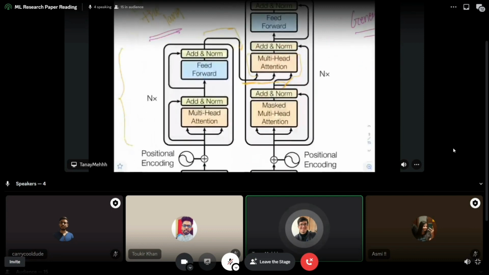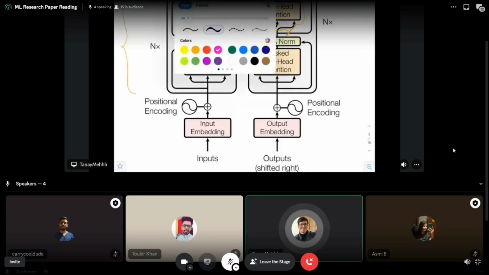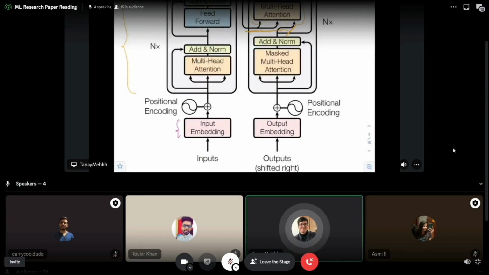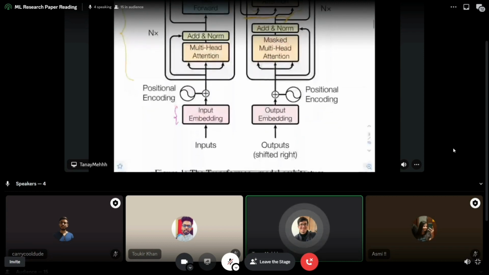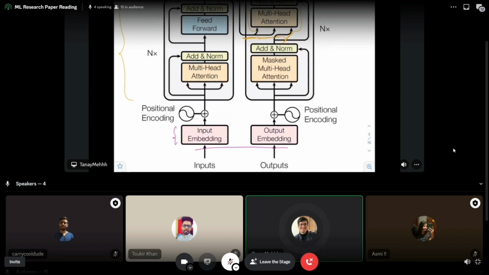Now I will go in depth into what each and every module is doing. Let's start from the beginning. I think I covered the input embeddings, right? We convert the input string data to a numerical representation. We tokenize it or whatever we do. So this will get the input embedding, which is the same in both of them, the embedding part. And then comes positional encoding.